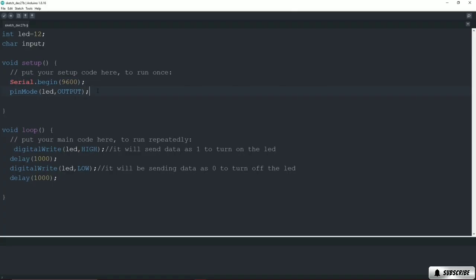I will be providing a PDF in which you will be getting more knowledge and more details about this piece of code. You can download it from the resources section of this video.